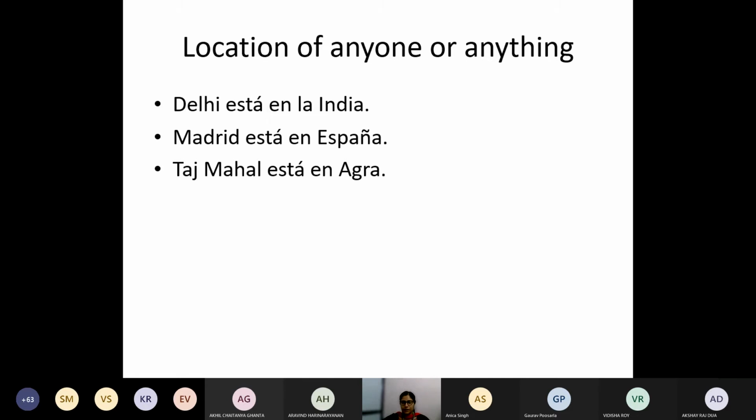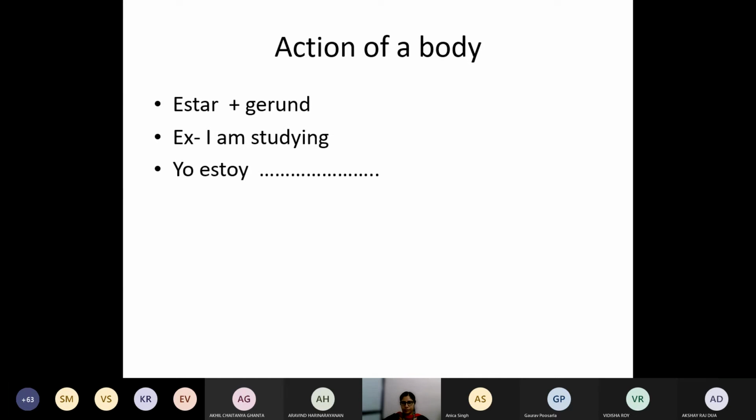Location of anything or anyone, I just said that it's a very minor difference. For location we use "estar", something is somewhere, like monuments. This is also not going to change. Delhi is in India. It's not going to change, but it is a different thing. It is talking about the location, and for location we will be using only the star verb, not the said verb. Madrid is in Spain. Taj Mahal is in Agra. So for all these things, for location, you will be using a star verb.